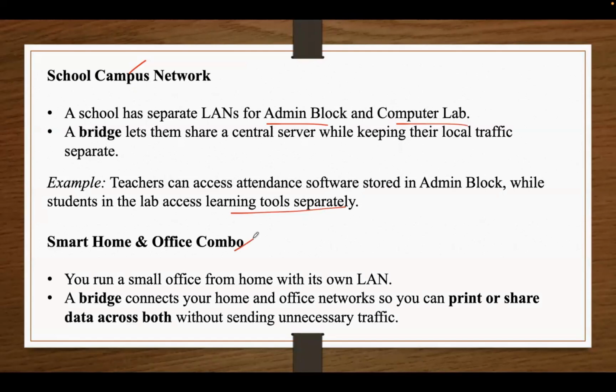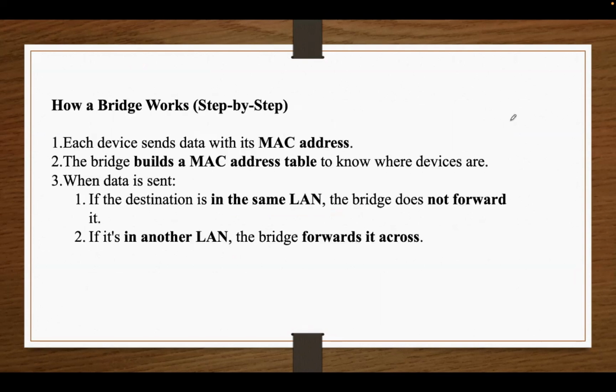And one more example is smart home and office combo. Suppose you run a small office from home and you have two LANs, that is home network for personal devices and office network which includes work devices. Here a bridge connects these two networks. This allows you to print, share files or access data across both the networks. At the same time, bridge ensures that unnecessary traffic like streaming Netflix at home does not interfere with the office network.